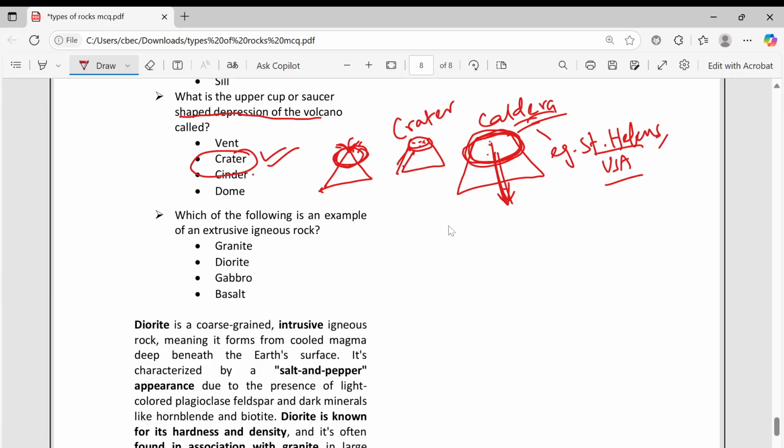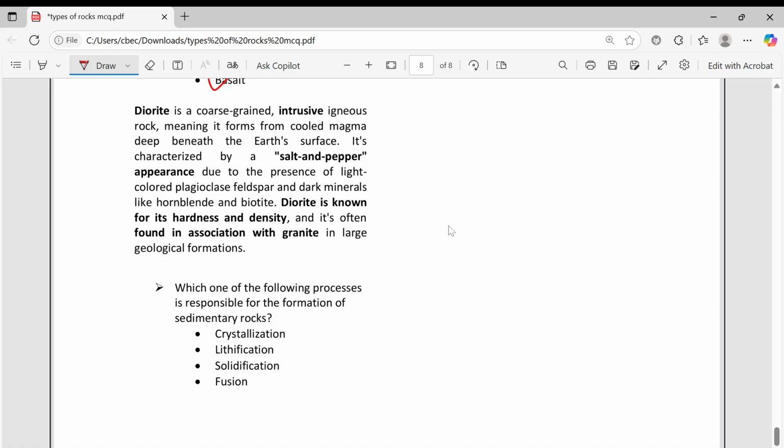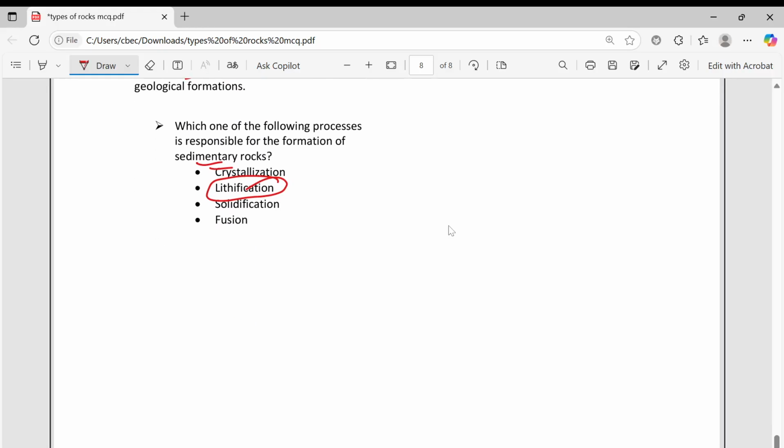Which of the following is an example of extrusive igneous rock? Granite? No. Diorite? No. Gabbro? No. Basalt? Yes. Here diorite I gave. It is a coarse grained intrusive rock, also called salt and pepper appearance. Known for hardness and density, it is found in association with granite. Which of the following processes is responsible for sedimentary rock? This is lithification.